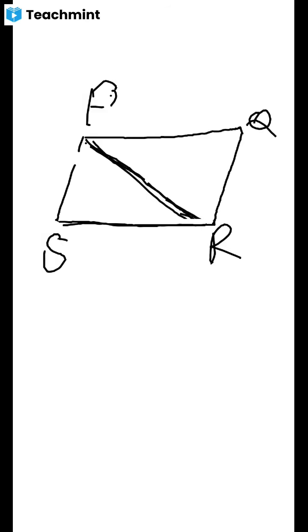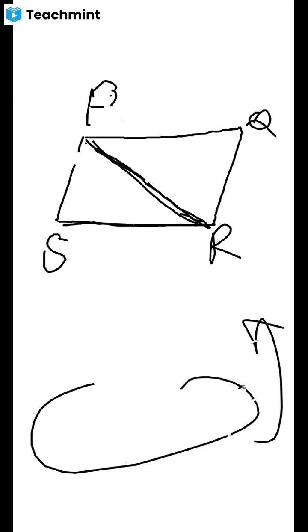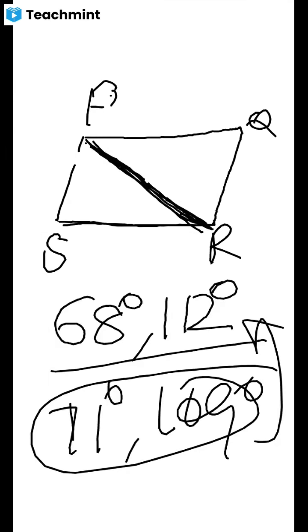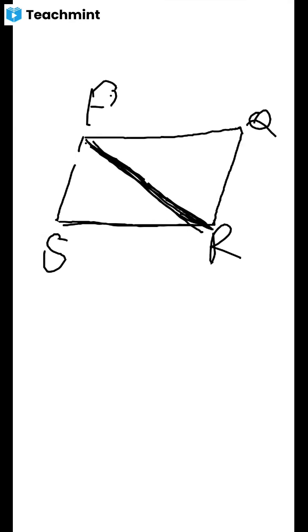At that time, the principal section angle is changed to 68 degrees and 112 degrees. Actually, this angle is 71 degrees and 109 degrees. Due to Canada balsam, it is changed to 68 degrees and 112 degrees.